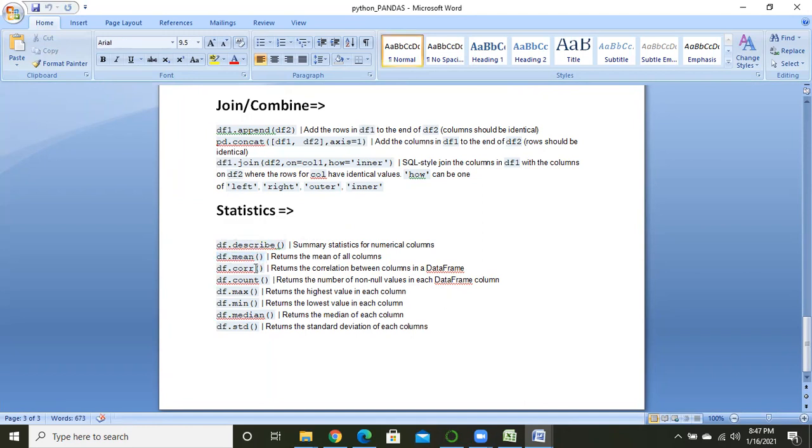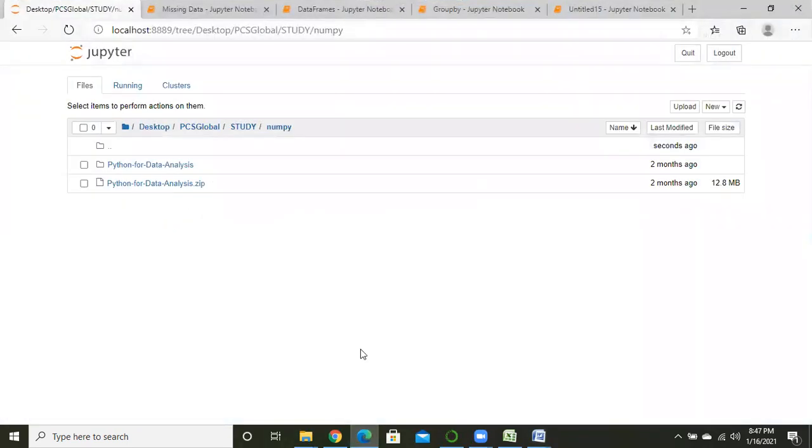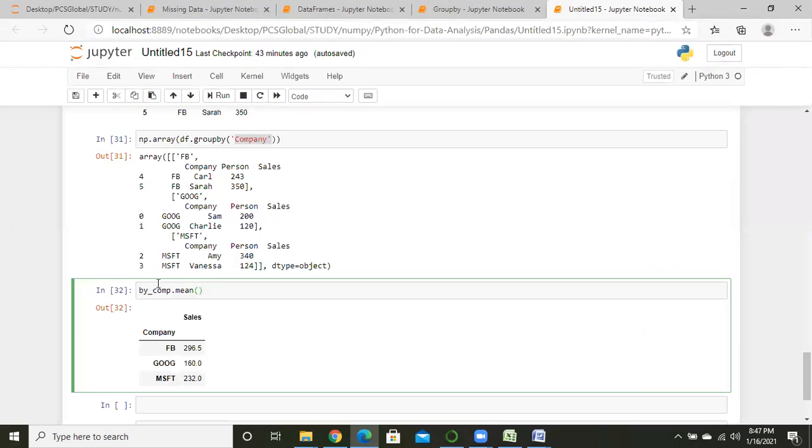If you want any count value, mean value, max value, median value, or standard deviation value, you have to do this kind of operation: the mean method, maximum method, median, standard deviation, depending on the file name. Here, bycom is nothing but a data frame name.